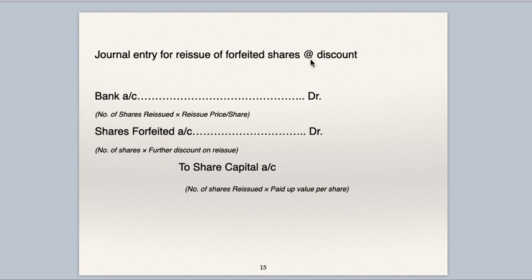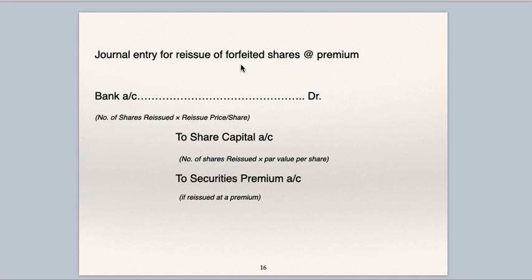Journal entry for reissue of forfeited shares at discount. Bank account debit, number of shares reissued into reissue price. Shares forfeited account debit, number of shares reissued into discount on reissue. To share capital account, number of shares reissued into paid up value per share. So this entry is very important. If reissue of forfeited shares is at discount, then the discount gets transferred to shares forfeited account.